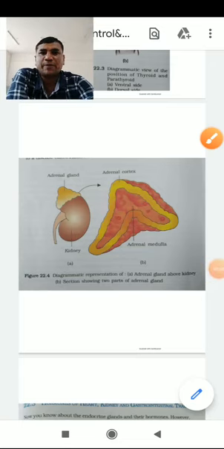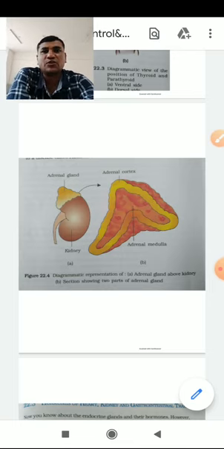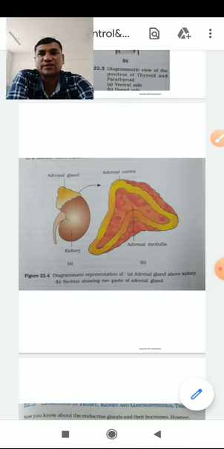When you talk about the pancreas, it is associated with the digestive system as well as the endocrine system. So it is also called a mixed gland. The outer part of the pancreas is responsible for the production of digestive juices like pancreatic juice, and the inner part consists of three types of cells called alpha, beta, and delta cells.